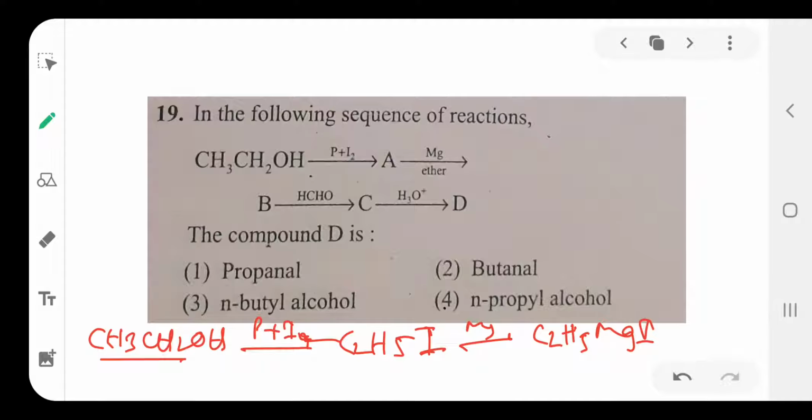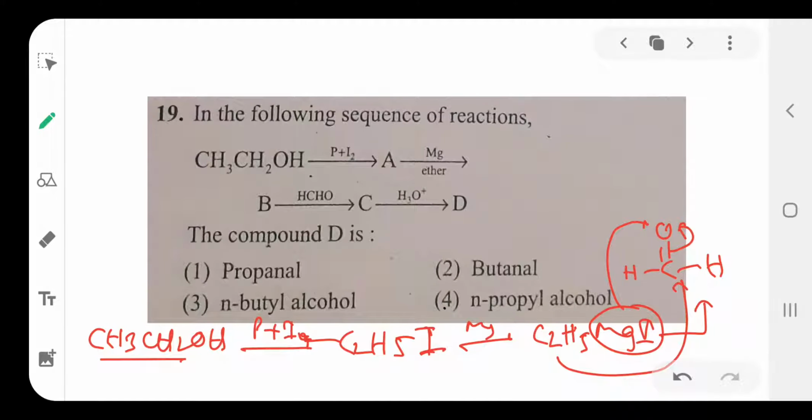It is followed by reaction with formaldehyde. This is formaldehyde. To this, formaldehyde is shifted to this one side. MgI is added to this oxygen atom. Ethyl group is attached to the carbon atom.